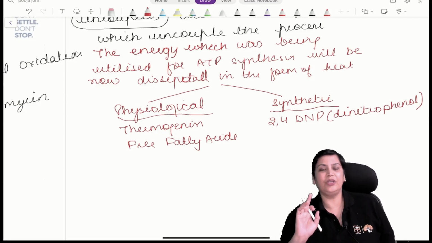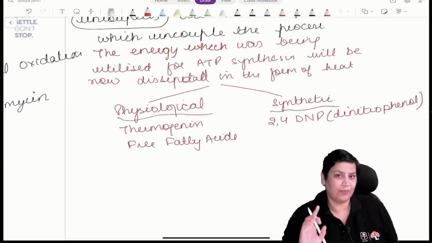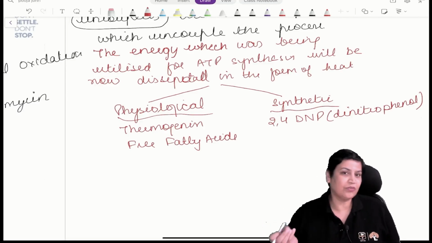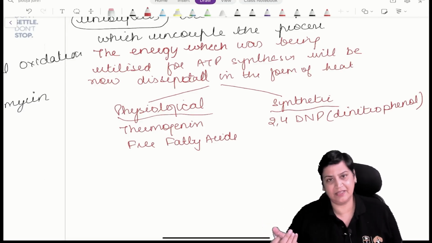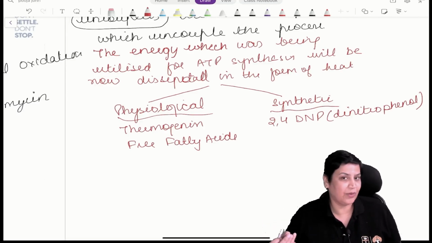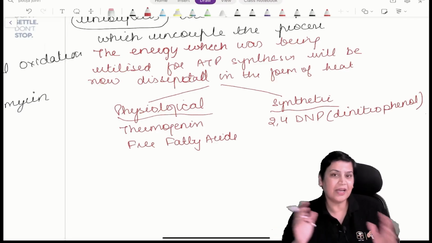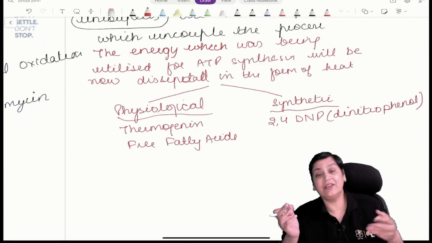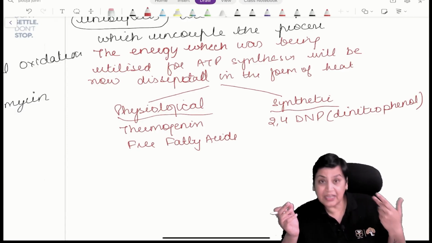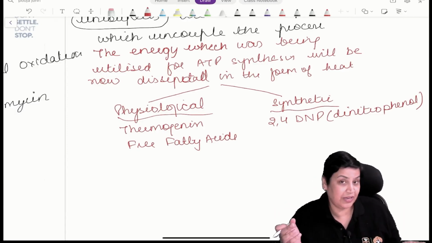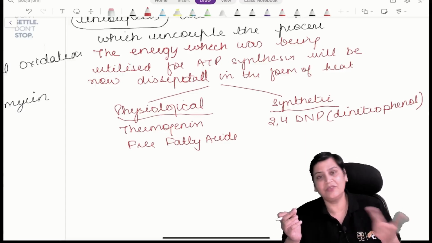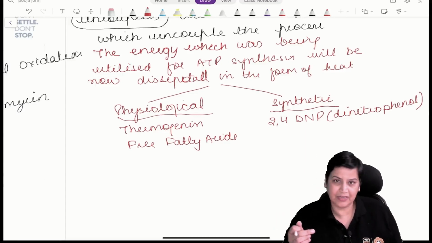Inhibitors are going to block a particular complex, whether it is complex 1, 2, 3 or 4, or ATP synthesis. But uncouplers are basically uncoupling the two processes. Whatever amount of energy is being released, which was earlier utilized for the synthesis of ATP, in the presence of an uncoupler will be uncoupled and dissipated in the form of heat.